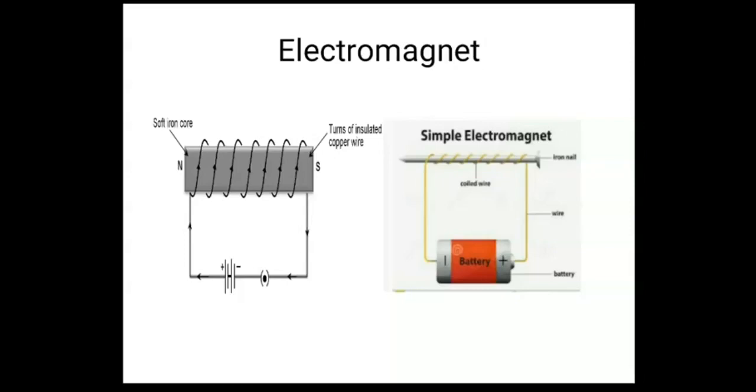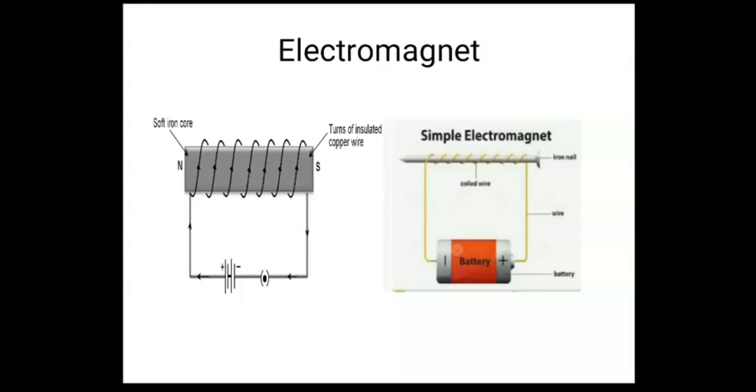Magnet is nothing but something which attracts iron, or you can say metallic objects, towards itself, or repels them. There are basically two types of magnet: one is a permanent magnet and the second is a temporary magnet. What do you mean by permanent magnet? It always remains a magnet. If you use it after 2 years or after 10 years, it is still a natural magnet. You cannot change its behavior.